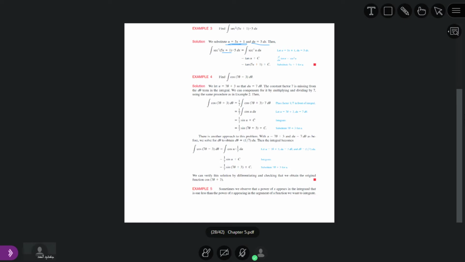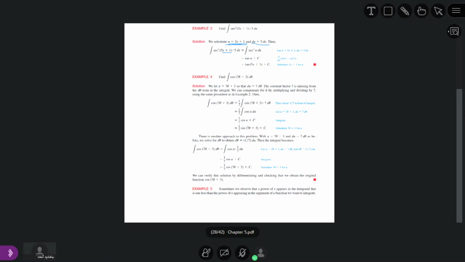Why is it tan u? Because the derivative of tan u is equal to sec square u. So the antiderivative of sec square u is equal to tan u.